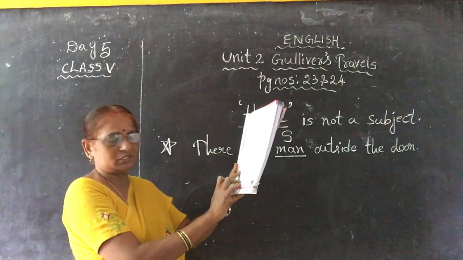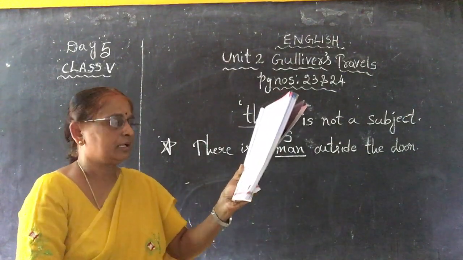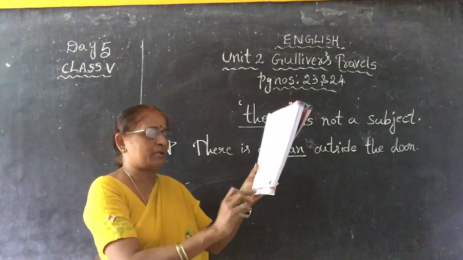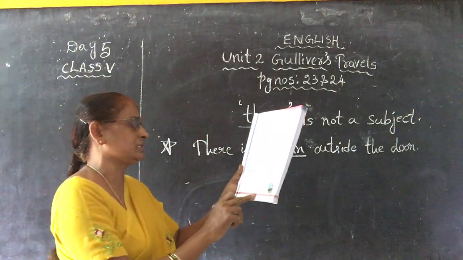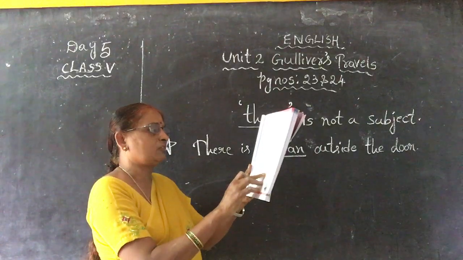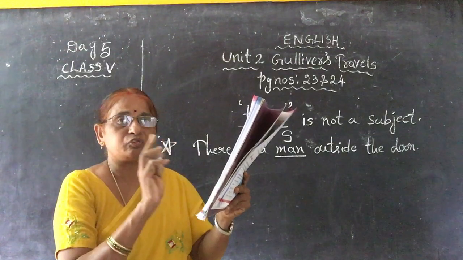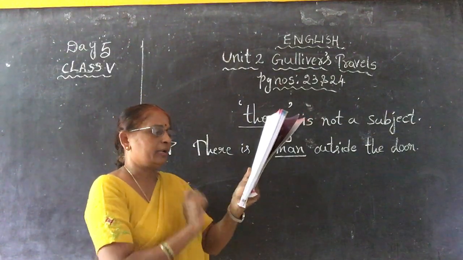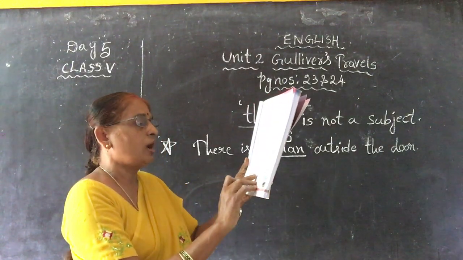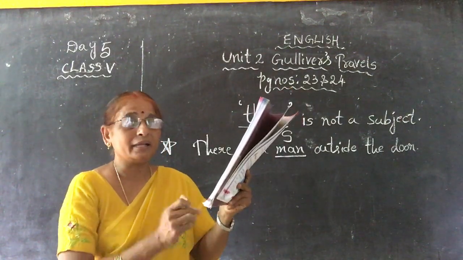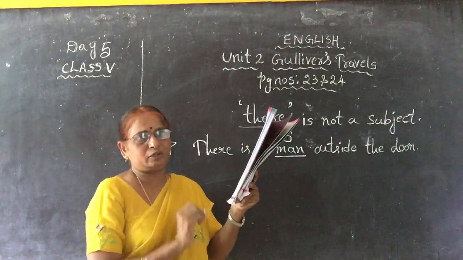Now coming to exercise F, children. Answer the following questions by choosing the right option. Here they have given some options. See page number 23 and continuation in page number 24. Do it in the textbook itself. What is the predicate in the following sentence? Humpty Dumpty had a great fall. Humpty Dumpty, you know, is the name of a boy, isn't it? So "had a great fall" is the predicate. Just underline it or put a tick mark.